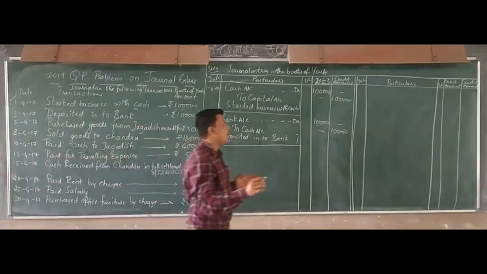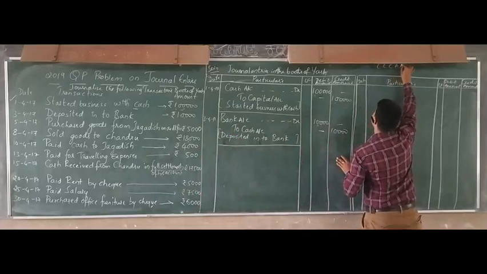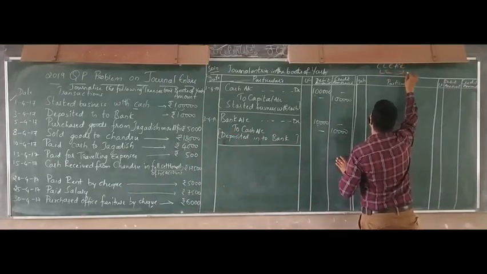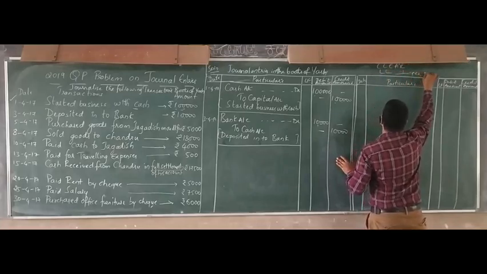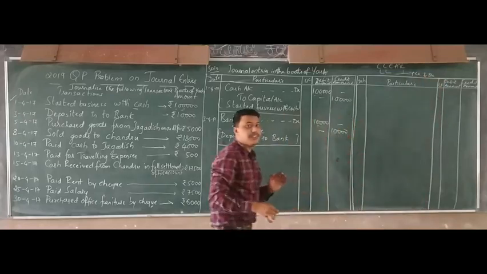You know the clear rule, right? You have to remember it. Expenses and assets: if they increase, then debit; if they decrease, then credit. Capital, liability, revenue: if they increase, credited; if they decrease, debited. So you have to know the rule of this.